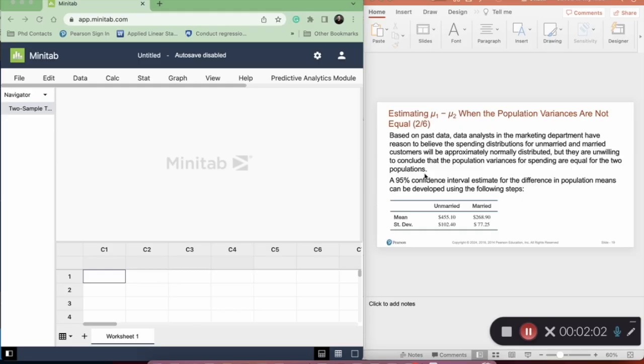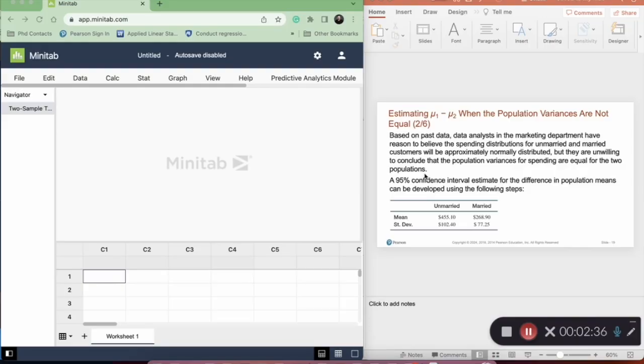If you remember, we have three assumptions. The first one, both populations have to be normal, which is okay. The second one, the variances of the populations, they are not equal now. So that's why we can use the other method, the adjusted formula. The third one, both samples have to be independent. In this case, they are independent because we have unmarried versus married, right? So what to do?